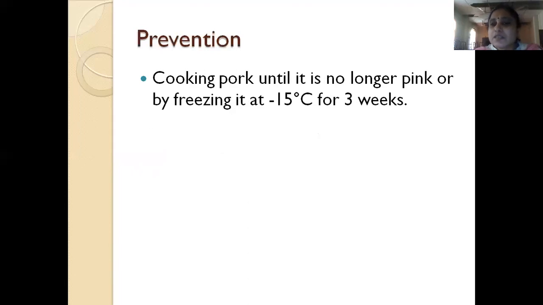So how do you prevent this disease? Any uncooked meat causes this disease. So cook pork until it is no longer pink, or it has to be frozen at minus 15 degrees Celsius for 3 weeks. This will prevent the spread of the infection. So you have to cook your meat properly.